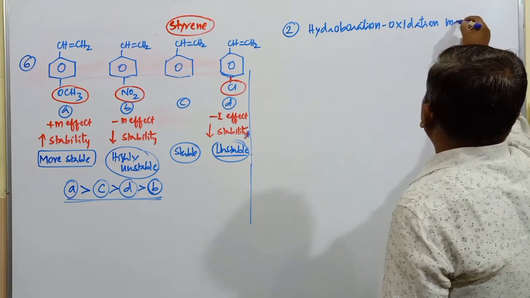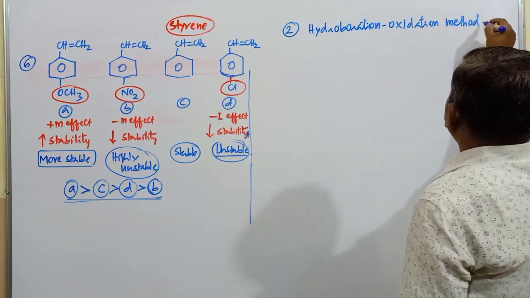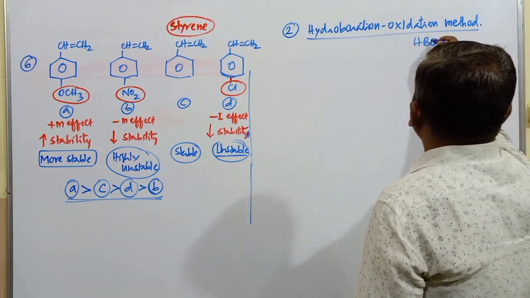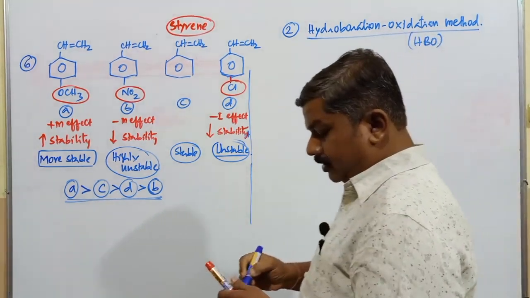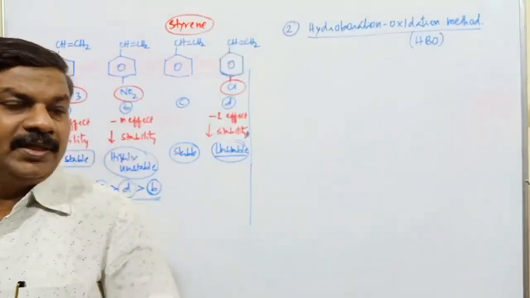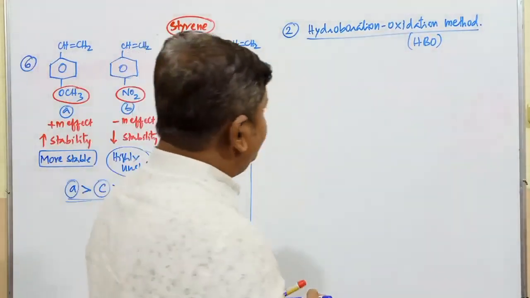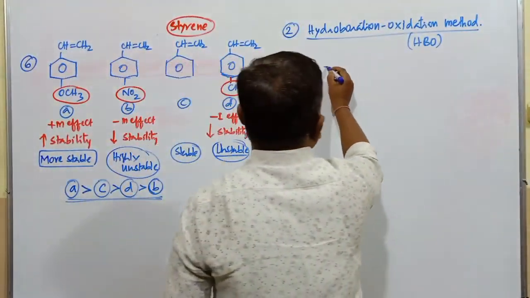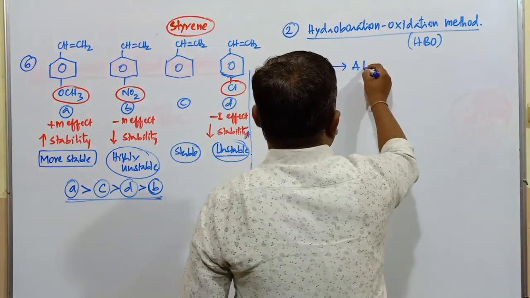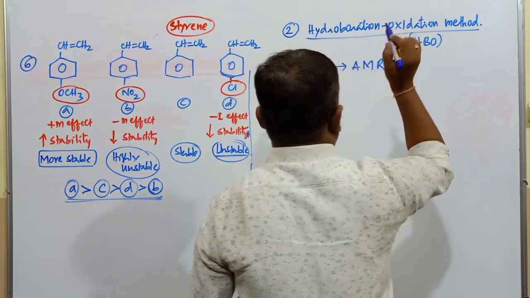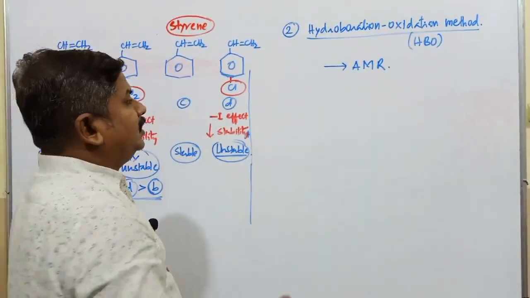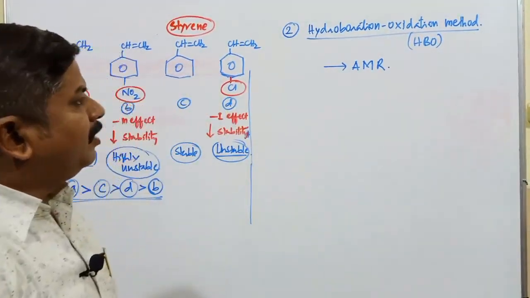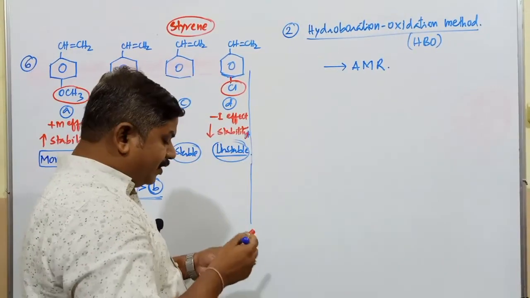Hydroboration oxidation method, commonly it is known as the HBO method. In this one, the reaction goes according to the anti-Markovnikov rule. Remember, it goes against the Markovnikov rule, that is, formation of primary alcohol predominantly takes place compared to secondary or tertiary alcohols.